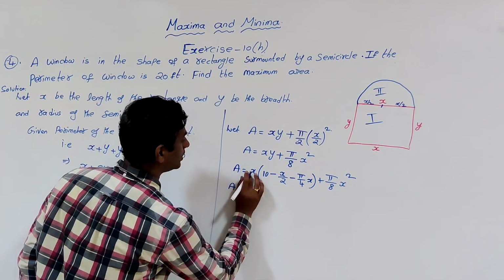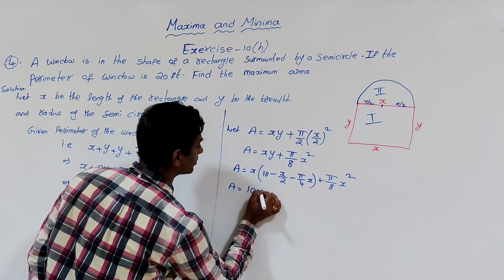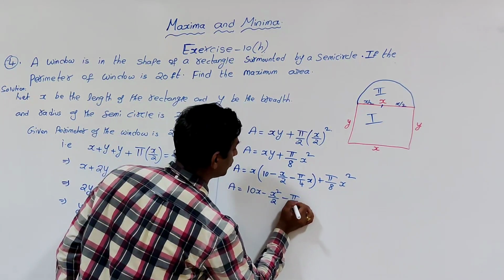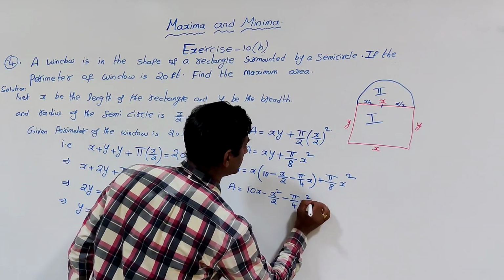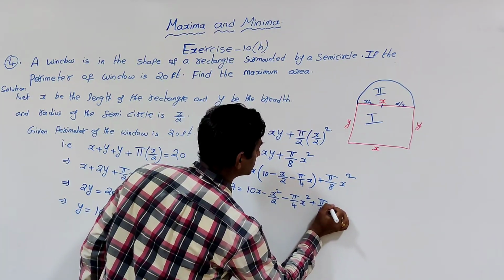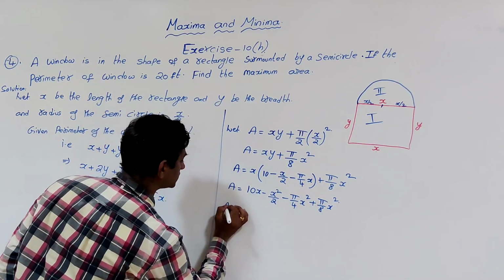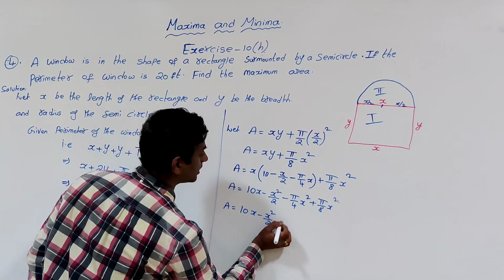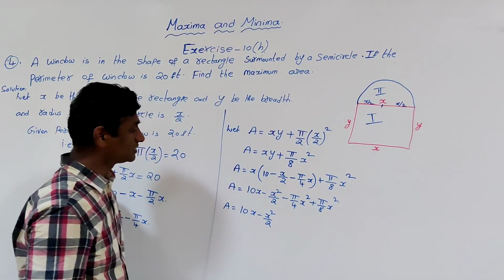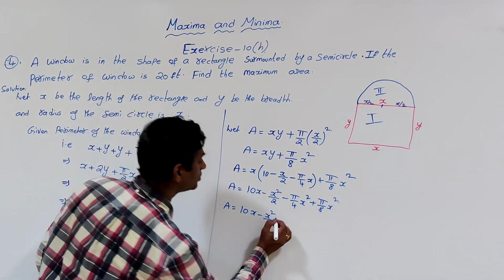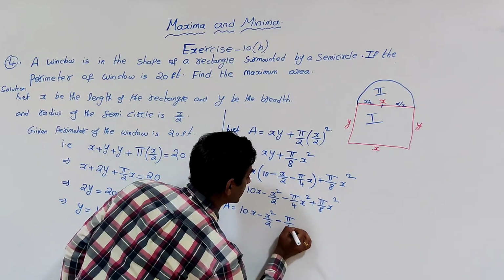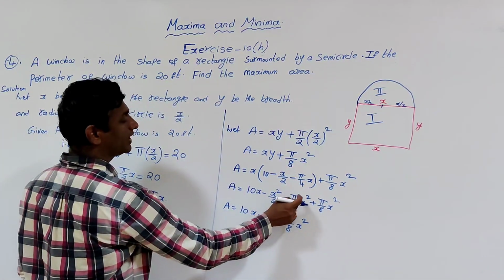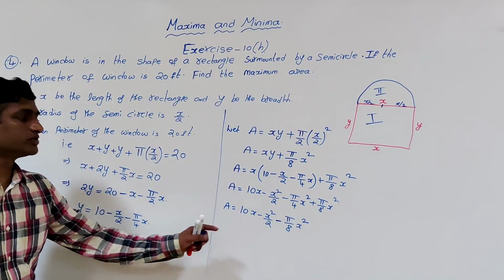A is equal to 10x minus x square by 2 minus pi by 4 x square plus pi by 8 x square, which gives minus pi by 8 x square. If you take LCM, minus 2 pi plus pi gives minus pi by 8 x square.